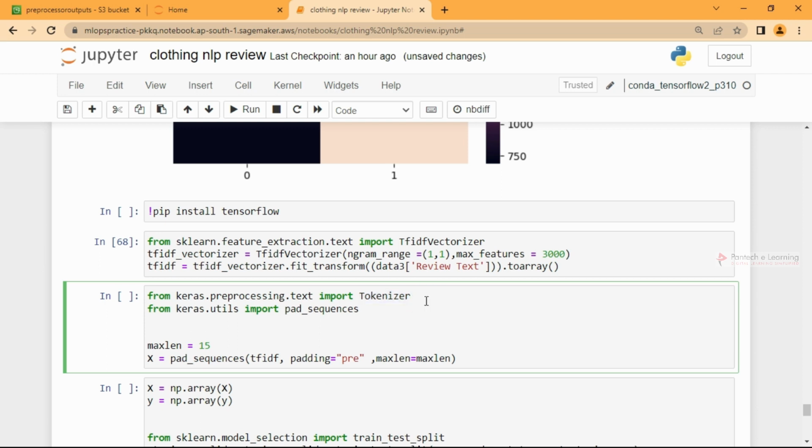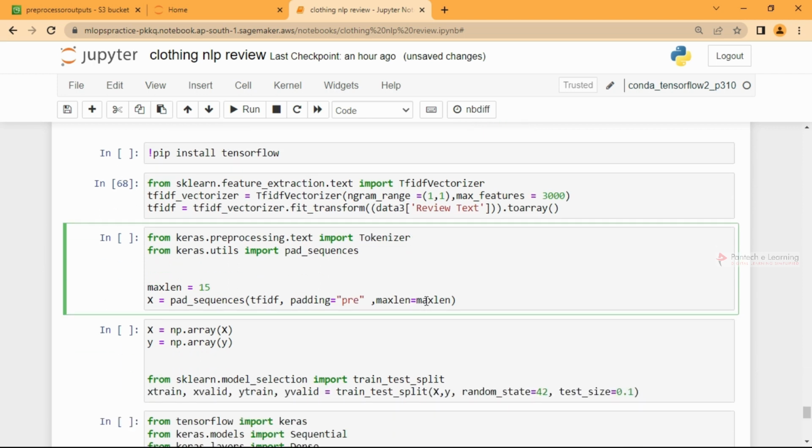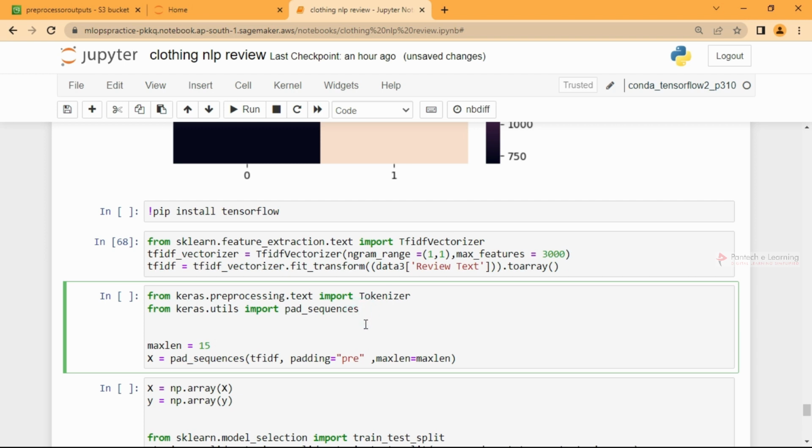The same as sent_tokenize, though I think we may not use it here, but we need pad_sequences from utils. The maximum length I'm setting is 15, and the padding is pre-padding. You can change the length, for example, I'll change it to 30. Don't worry, we have a lot of information inside, so let us not lose information. I'll go with pre-padding and a maximum length of 30.